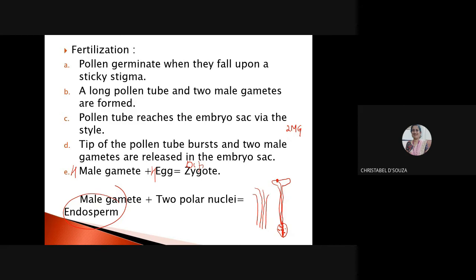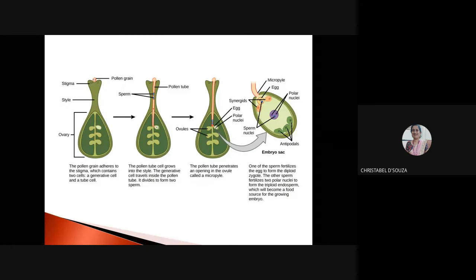And the other male gamete, which unites with the polar nuclei, gives rise to the endosperm. This endosperm provides nourishment to the growing cell. This is more in detail.